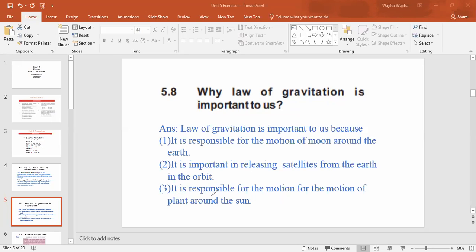Third, it is responsible for the motion of planets around the sun. We have discussed in detail, when we studied the topic of artificial satellites, that because of the law of gravitation, the objects are revolving around their specific orbits, right? So you have to write this answer in your notebook as well.